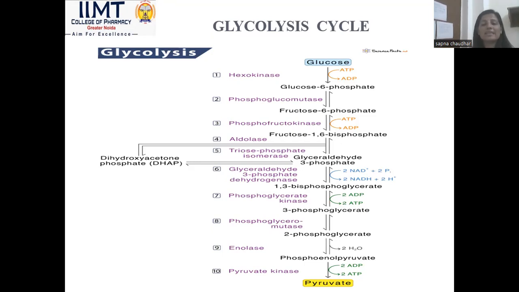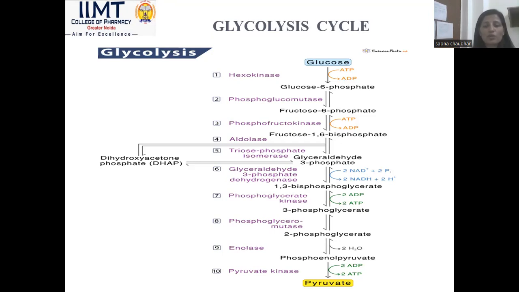Simply you can call it as ATP is converted into ADP. So this glycolysis cycle is divided into two parts. In the first part, the energy consumption phase takes place, and in the second part, energy synthesis takes place. In stage 2, glucose 6-phosphate is converted into fructose 6-phosphate.